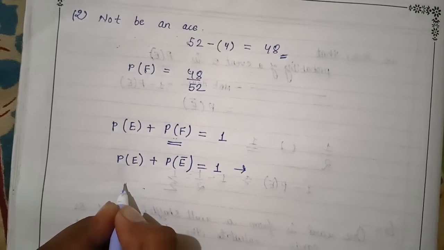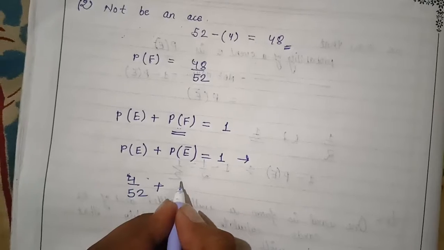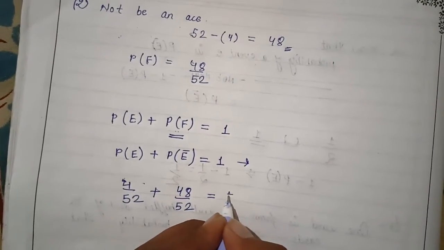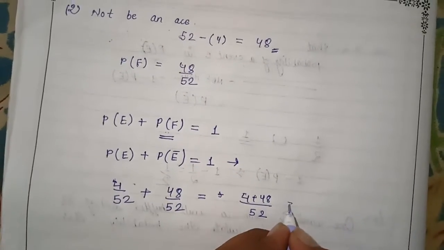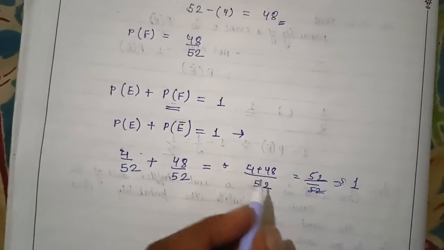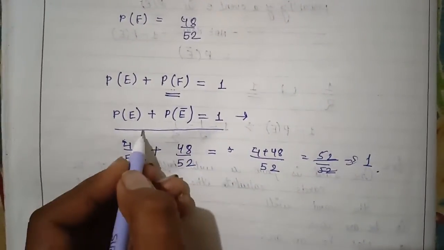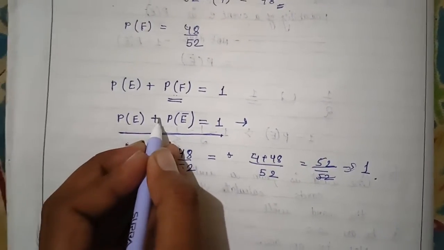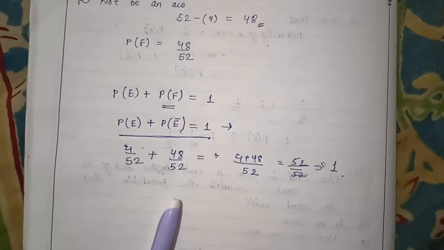So P of E is 4 upon 52 and P of E naught is 48 upon 52, which is equal to 4 plus 48 upon 52, which is equal to 52 upon 52, equal to 1. So this is the sure event. So we got the formula: the probability of getting an event plus the probability of not getting an event is always equal to 1. Thank you.